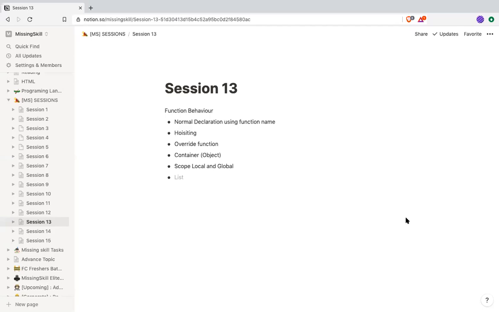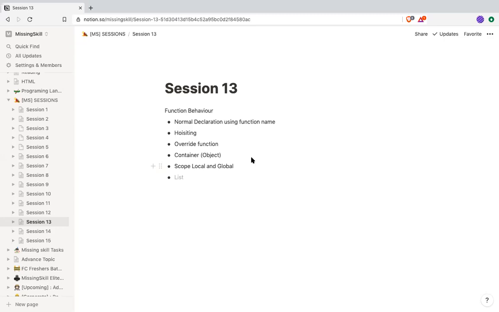Passing function as a parameter, returning. I have not covered it. Function can be assigned to a variable. Okay. That is function assignment. And what else? Anonymous function. Okay. Good. Function can return another function. Good. So these are the properties of a function.